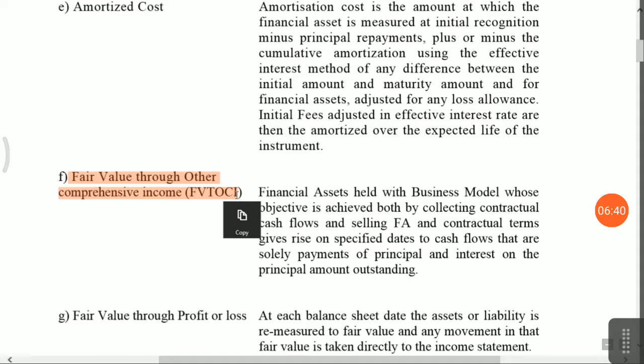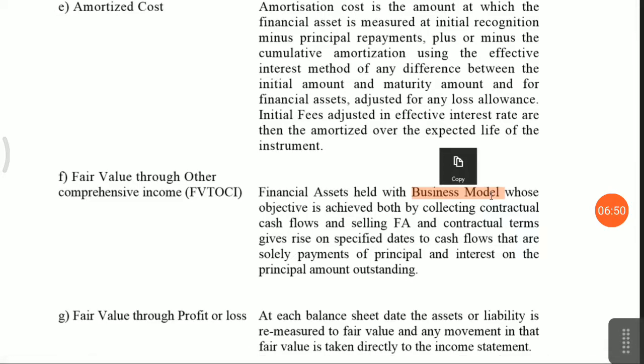Next one is fair value through other comprehensive income. Based on your business model and your intention, there should be contractual repayment of principal and interest, and there should be an intention to sell the financial asset, then only it will be covered through OCI. Friends, fair value through OCI will be classified as part of reserves and surplus. I'm repeating again, it's a part of reserves and surplus.